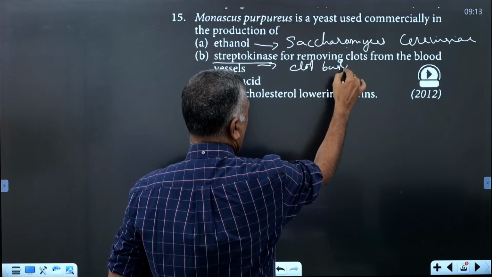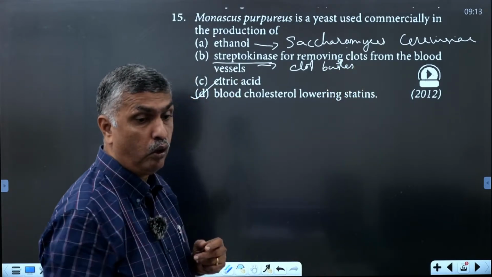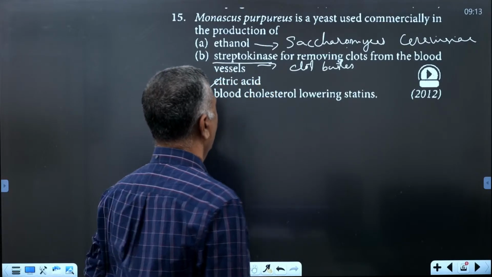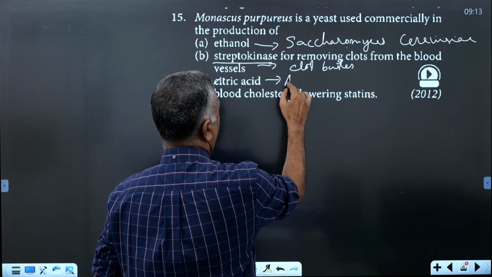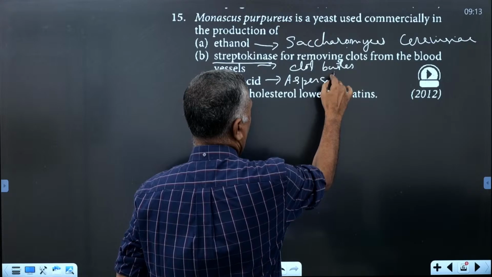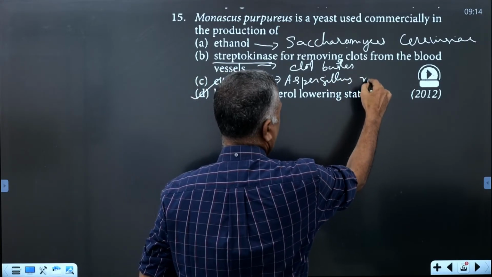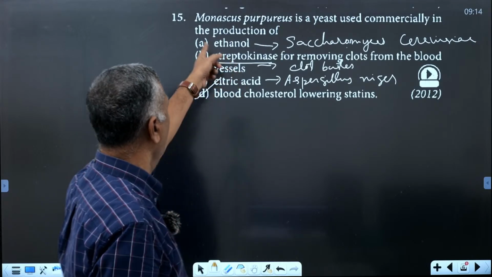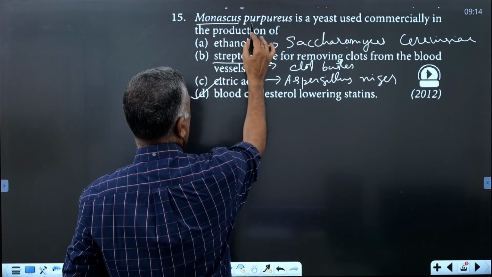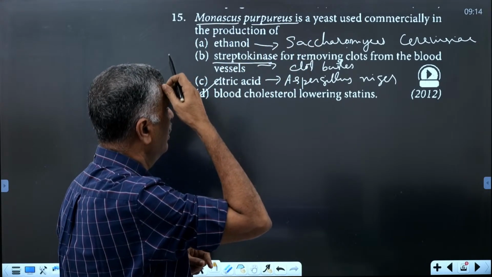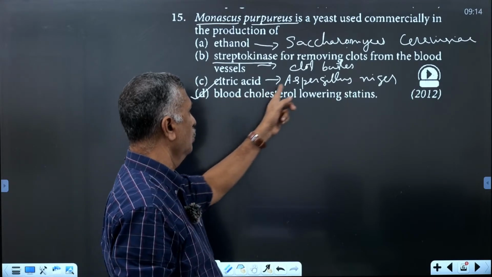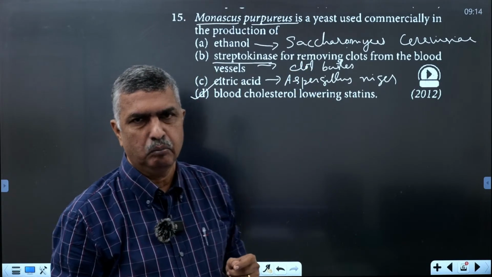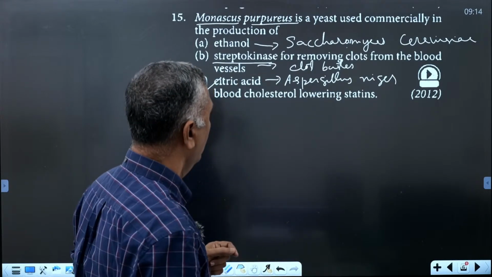It is produced from Streptococcus bacteria. Then citric acid is commercially produced from the fungus Aspergillus niger. And here, Monascus purpureus is a yeast used commercially in producing blood cholesterol lowering statins. Okay.